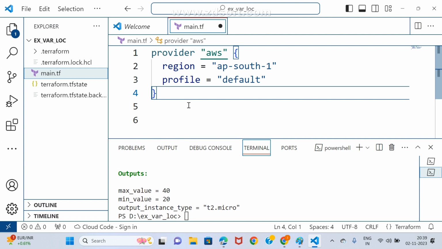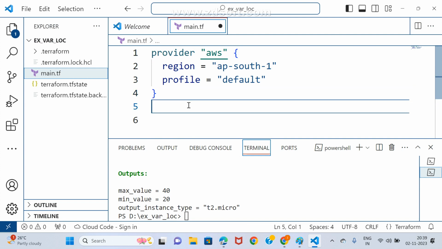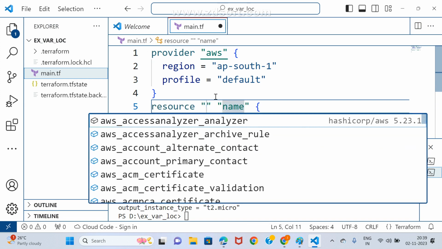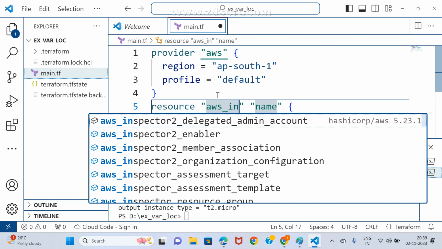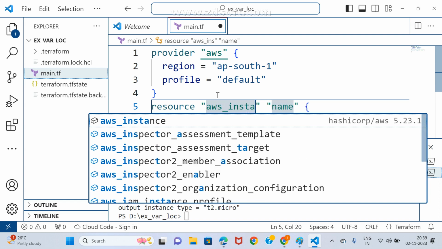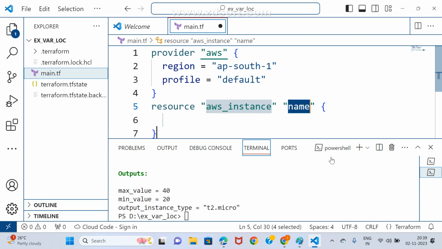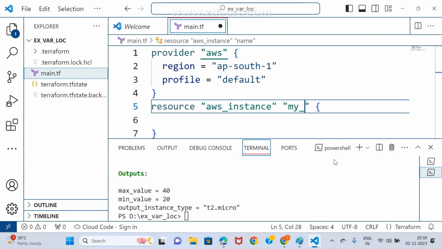I want to create in AWS, I'm creating manually. Now you know how to create an instance. Please respond, how to create an instance? Resource. Generally, you can write like this, right? aws_instance. This is the well-known story. I'm giving my own name, my_ec2 is the well-known one. Now, what are the things you need to apply here?